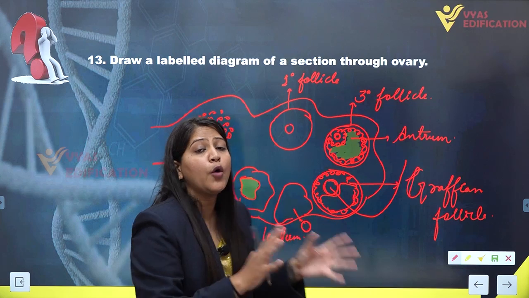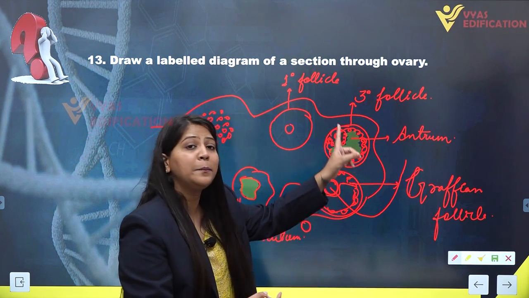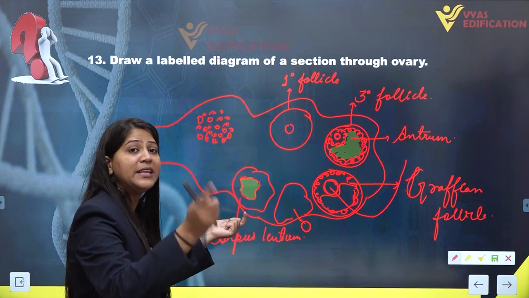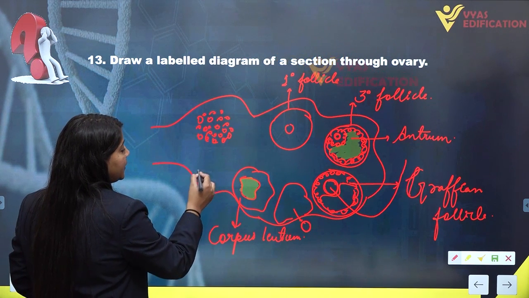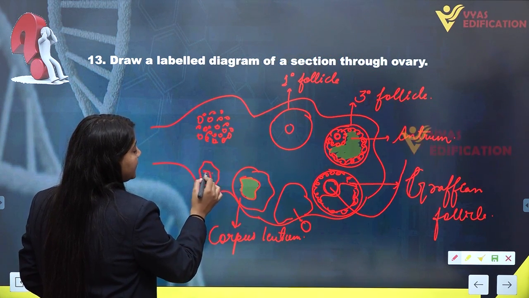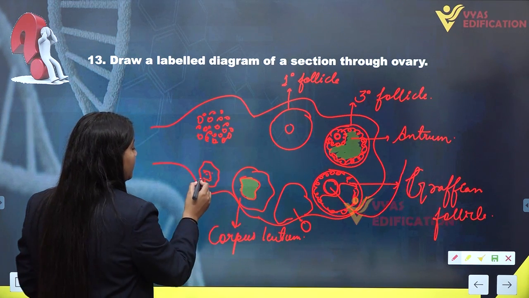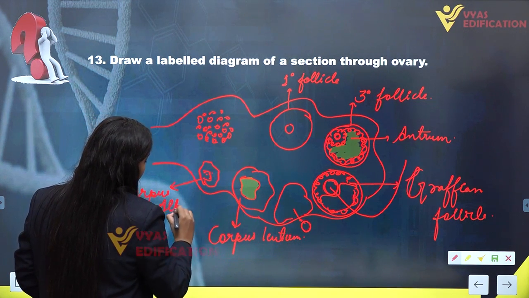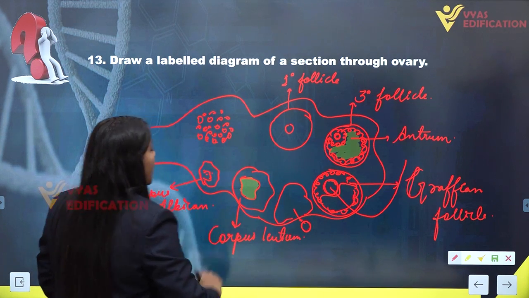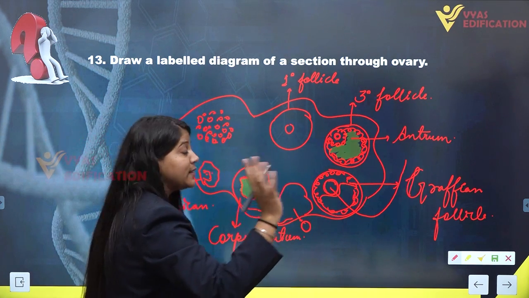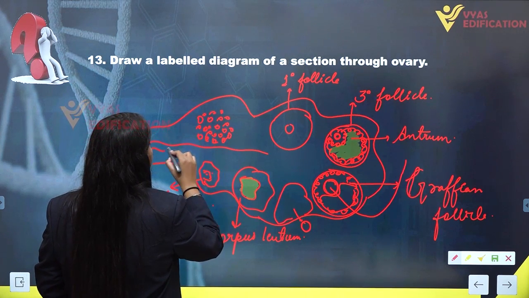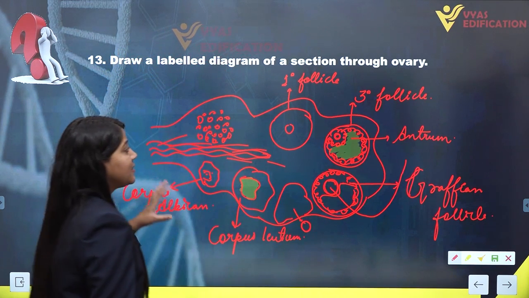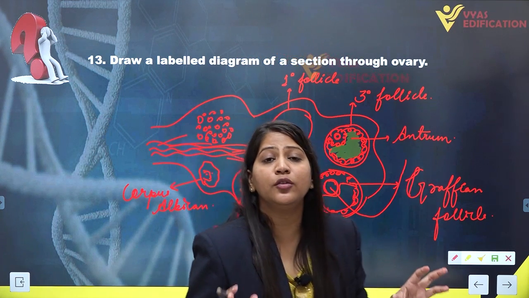If after ovulation the secondary oocyte does not meet the sperm and fertilization does not take place, this corpus luteum will degenerate, and this degenerated corpus luteum is called corpus albicans. Now, the inner medulla of the ovary has nerve fibers and blood vessels. So this is the complete section through the ovary.